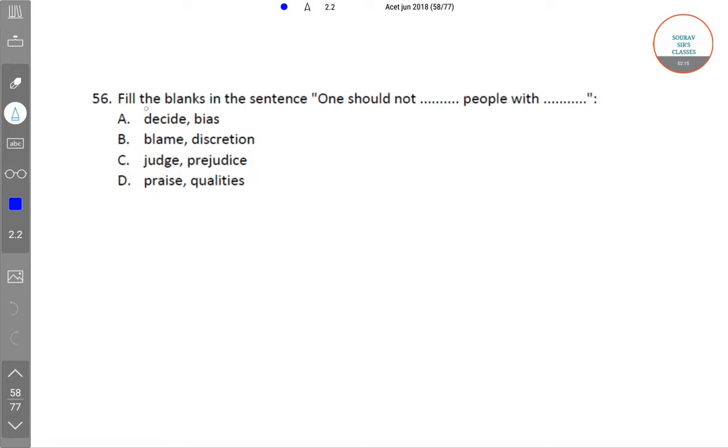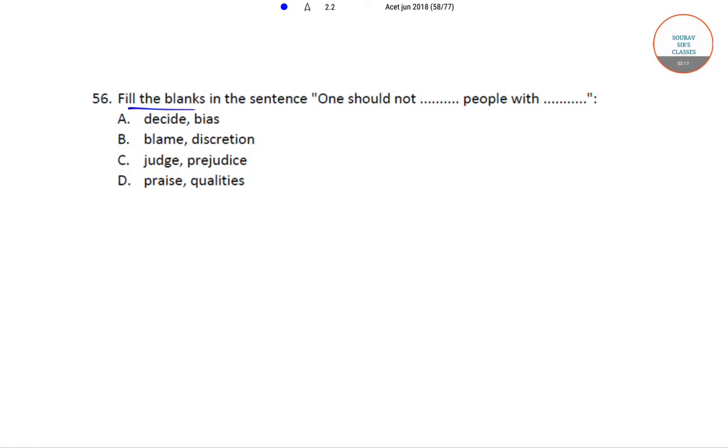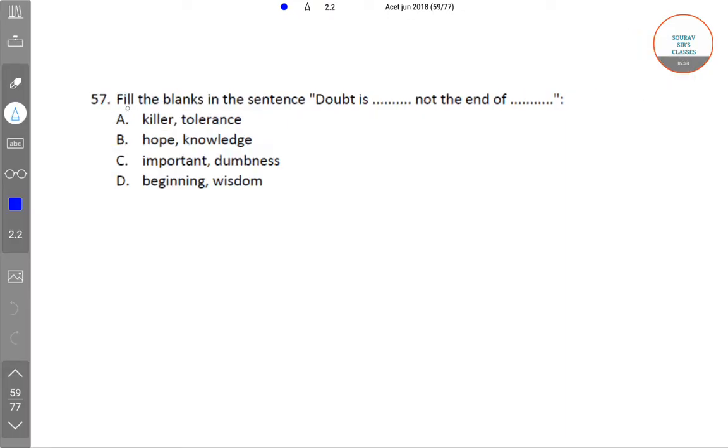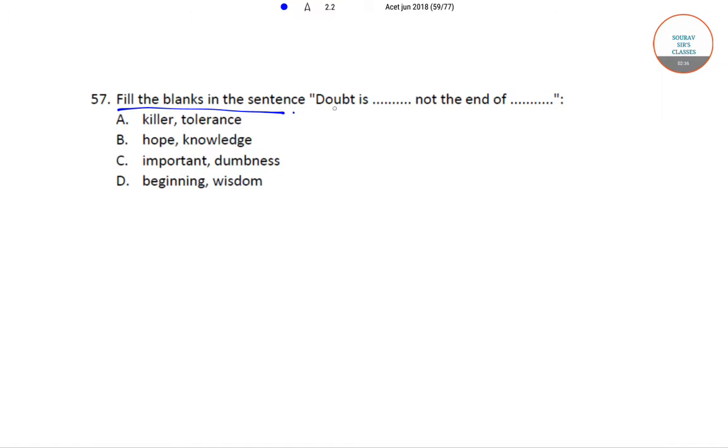The next question is, fill in the blanks in the sentence. One should not dash people with dash. The correct option is option C. That is, one should not judge people with prejudice. The next question is, fill the blanks in the sentence. Doubt is dash, not the end of dash. The correct option for this is option D. Doubt is beginning, not the end of wisdom.